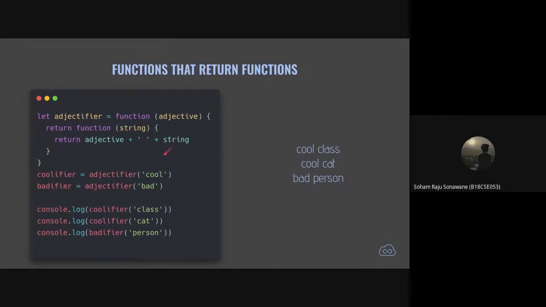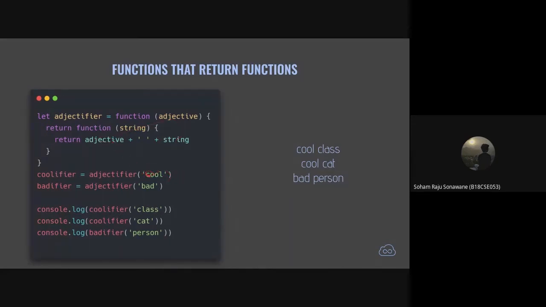And I also have another function called badifier, which just adds bad to anything that I pass to the function. So when I call coolifier and pass class to it, you get cool class. Like the class is the string right here, which is printed right here, and this adjective is what we defined right here.